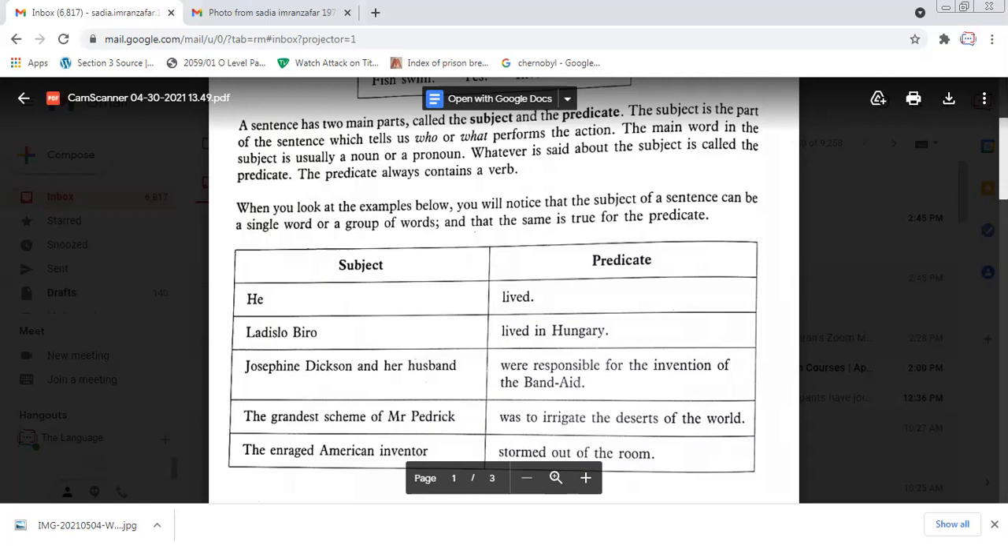I guess now you have a better understanding of a predicate. So the subject and predicate make a complete sentence. Okay, and the predicate can have a verb and an object.